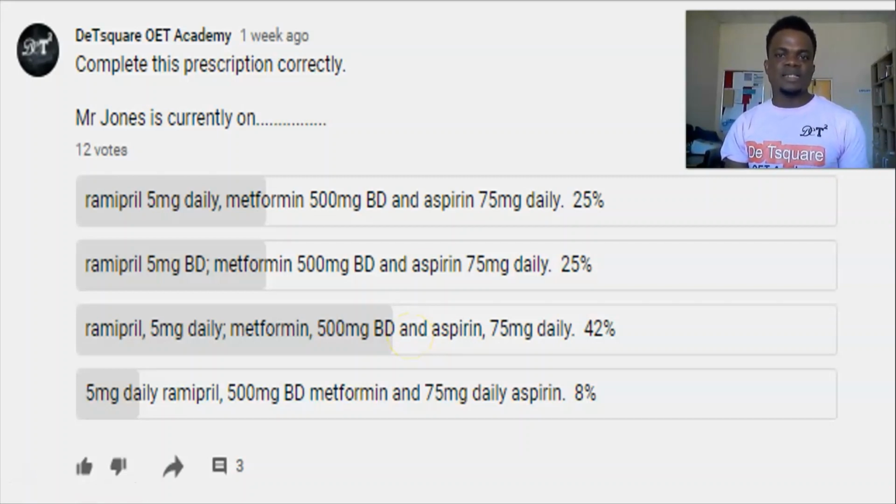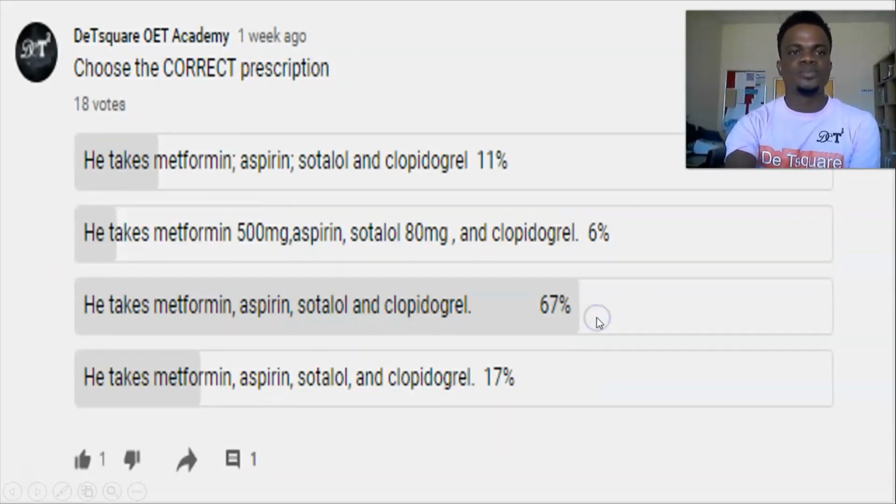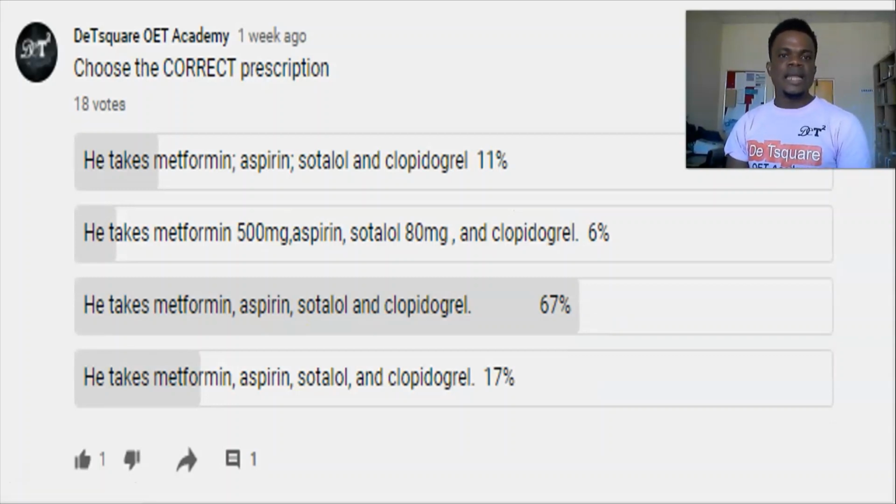If you can see the performance now, there is an improvement. The first one I showed was three weeks ago. This is a week ago. Although some people are still not getting it right. Look at this other prescription. This is totally wrong too. Now, let's look at this prescription here.